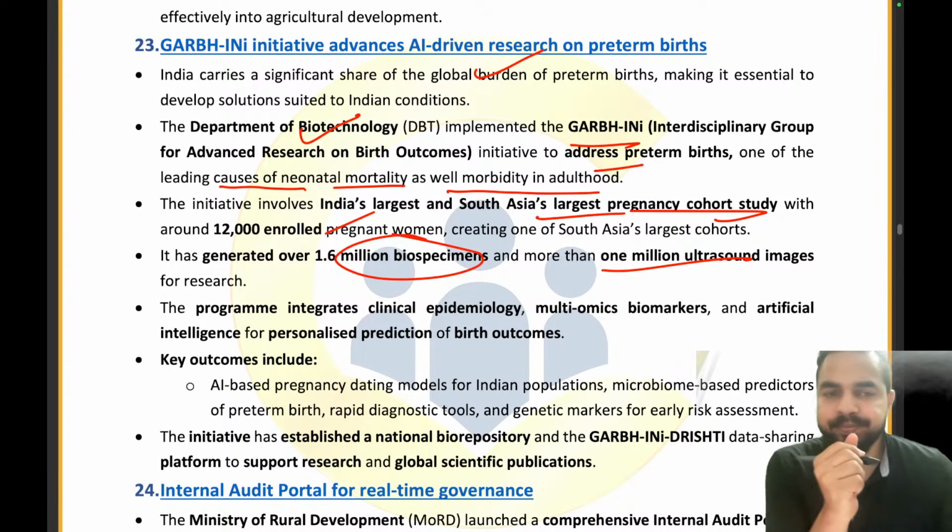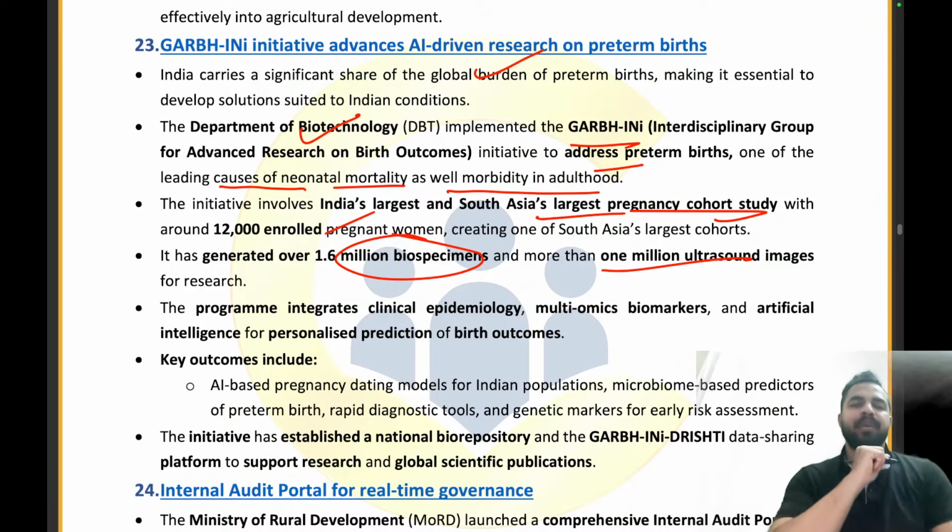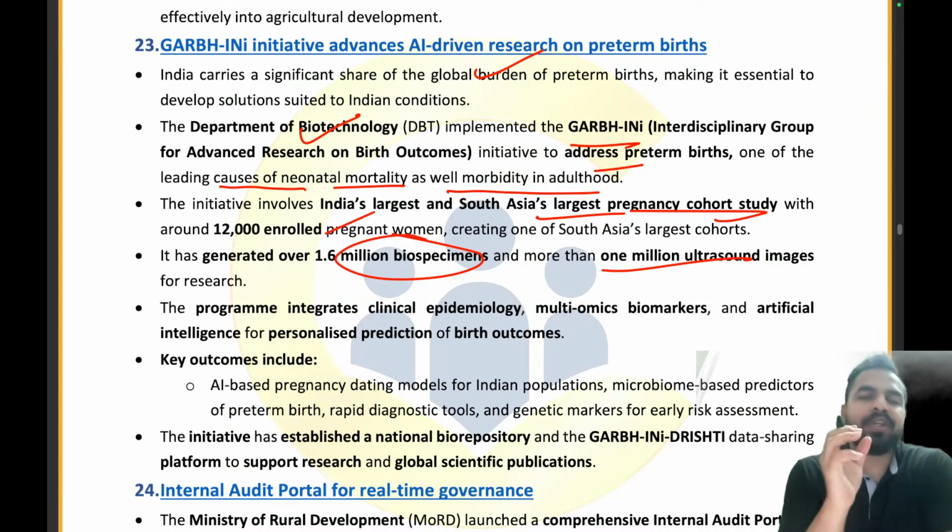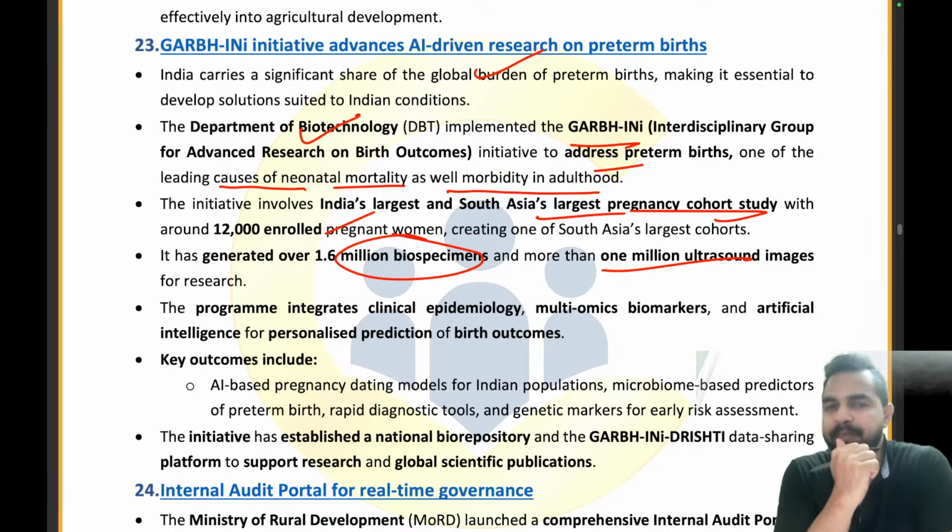Clear everyone? So please tell me in the chat box the name of the department which has launched the GARBH-INi initiative. That is the Department of Biotechnology. So it is basically the interdisciplinary group for advanced research on birth outcomes. That's all. Clear? That is the GARBH-INi initiative to address preterm births.